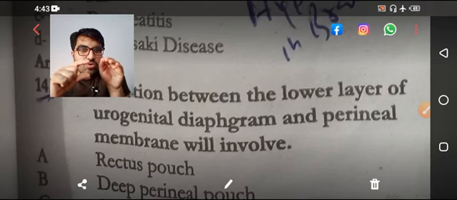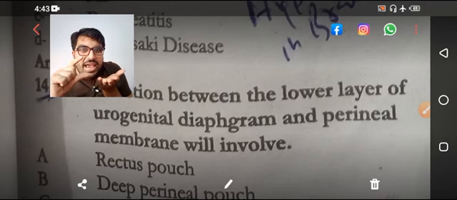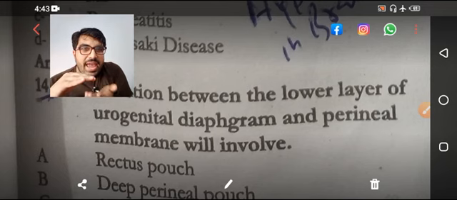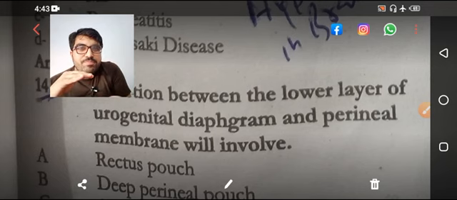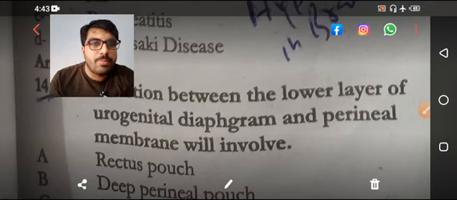What lies in between the superior layer and the inferior layer of urogenital diaphragm? The deep perineal pouch. And between the inferior layer of urogenital diaphragm and the perineal membrane, or the deep layer of superficial fascia, this is the superficial perineal pouch.